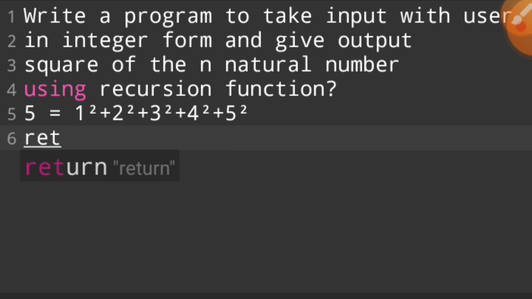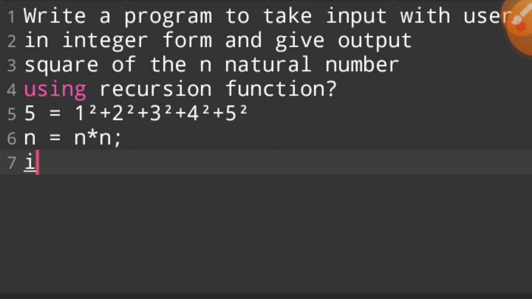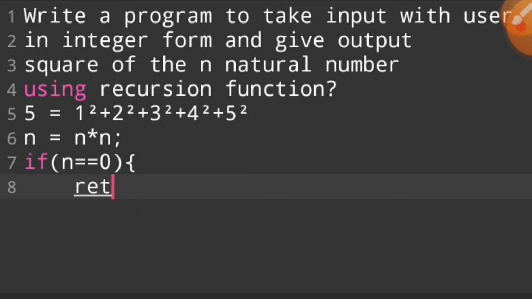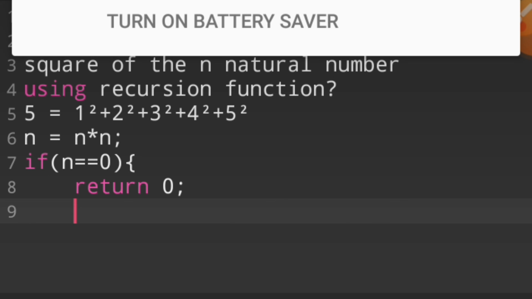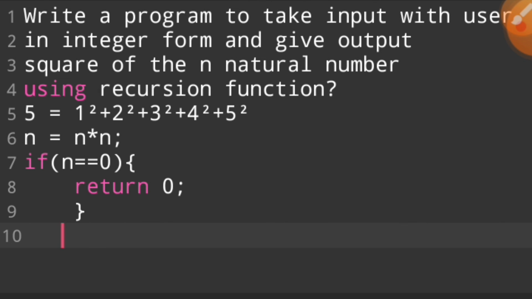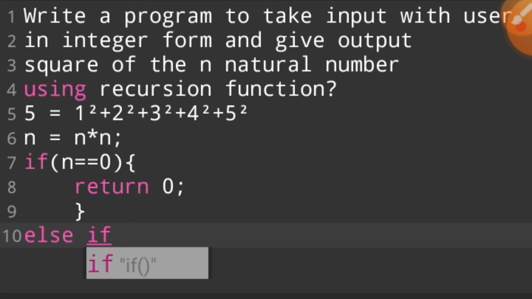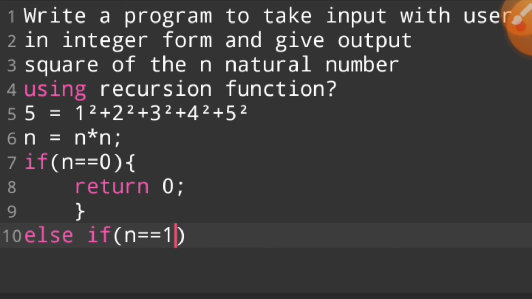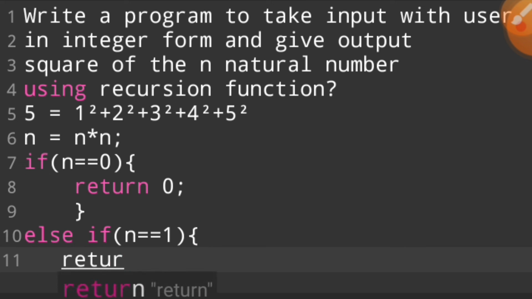First of all, for the recursion function, you take any integer number, for example n, and you say n multiplied by n, and you give this condition: if n is equal to 0, you return 0. Else if n is equal to 1, return 1.